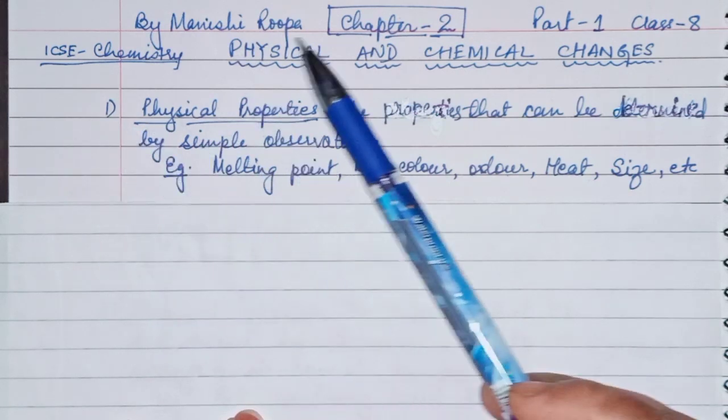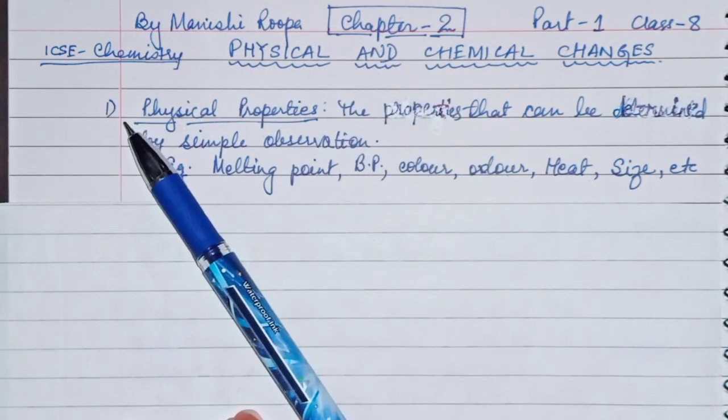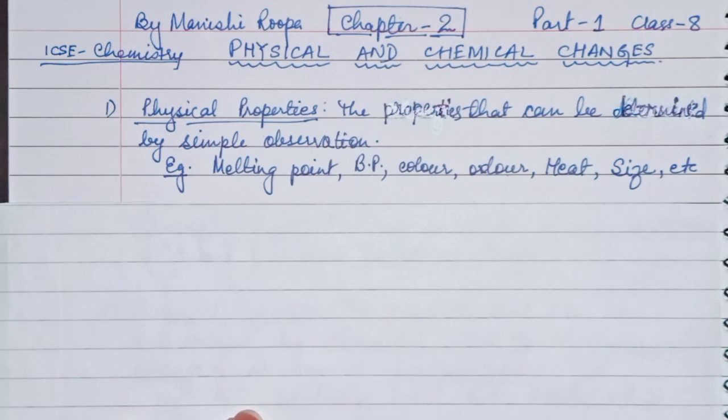I am here with the second chapter of chemistry, that is physical and chemical changes. Now let's start with physical properties.